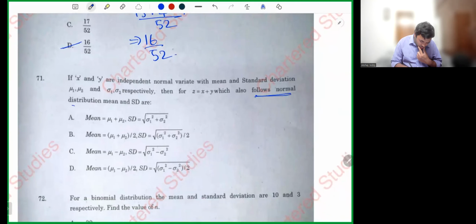Follows normal distribution. For normal distribution, how will you get the mean, my dear friends? Mu1 plus mu2. How will you get the standard deviation? Root of sigma 1 square plus sigma 2 square.